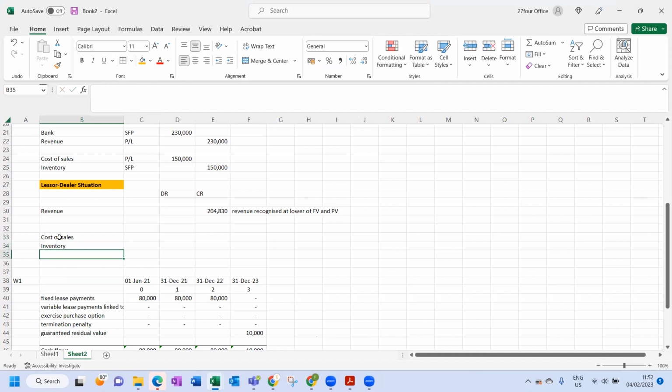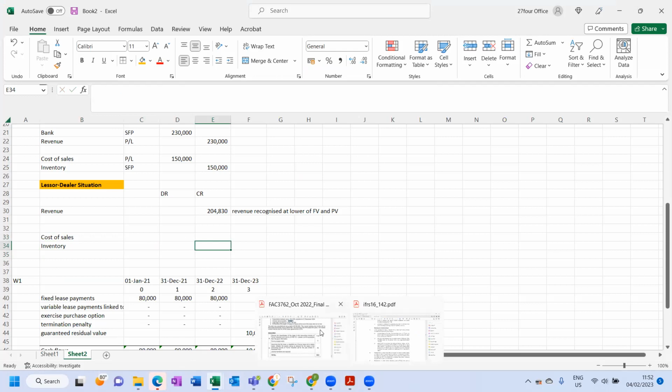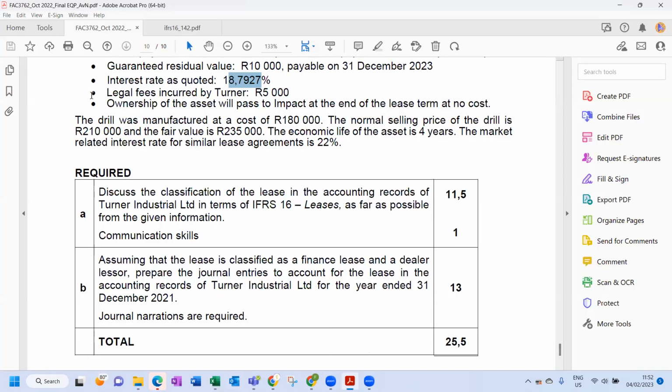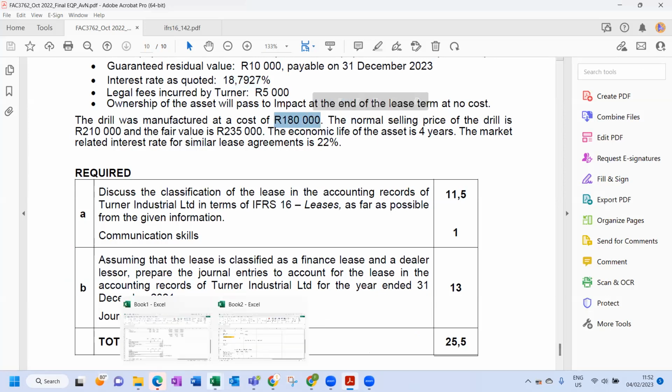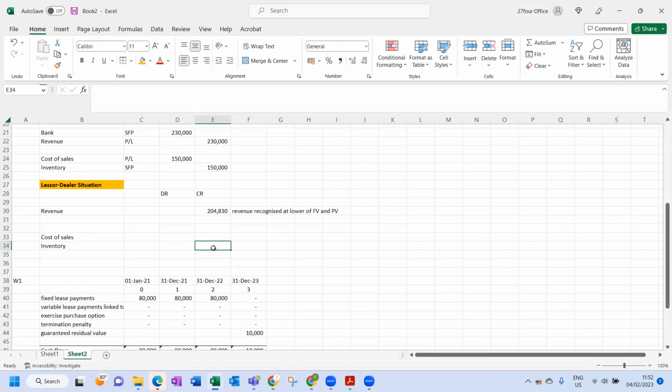We must recognize cost of sales because we'll have inventory, and we have to de-recognize inventory. The inventory one is easy because they told us over here the drill was manufactured at a cost of 180. So inventory is sitting at 180, so we will get rid of inventory at 180. Okay.